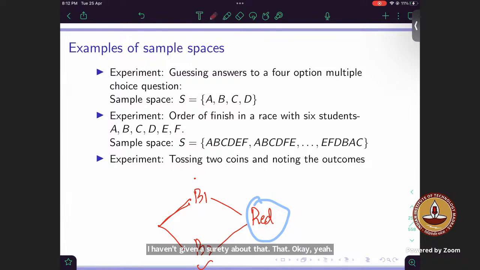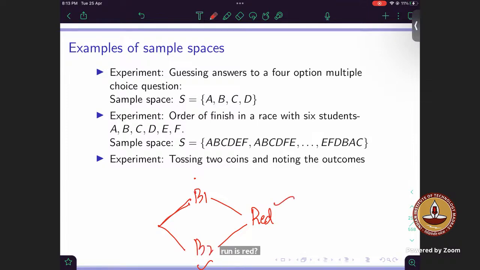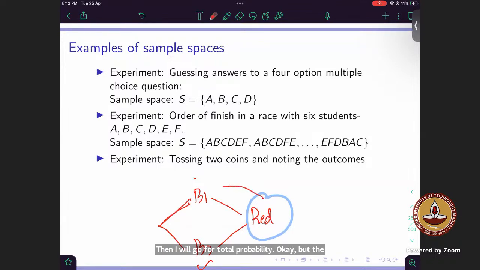Okay, now I have to come back to something in the middle. That is Bayes rule. First of all, I will explain when to go for Bayes rule and when to go for total probability. Suppose I was not given that the ball I draw is red. Now I am asked what is the probability that the ball drawn is red. I didn't know this. This is my end result, drawing a red ball. I wasn't given a surety it is red. What I was asked is, what is the probability that it is red? Then I will go for total probability. But the moment I know this is red and I have been asked something related to these in between events, then I will go for Bayes rule.